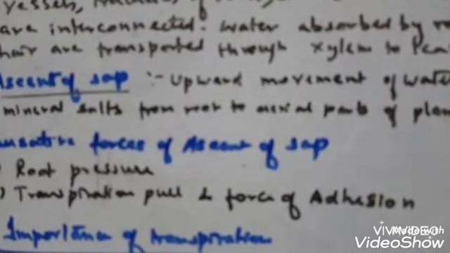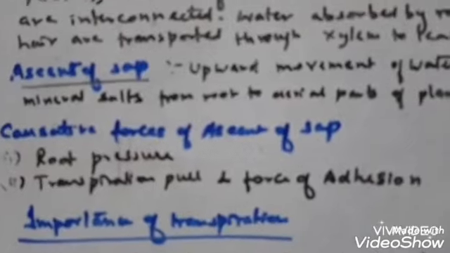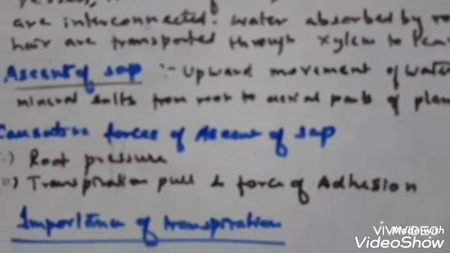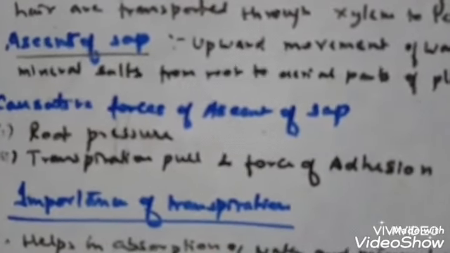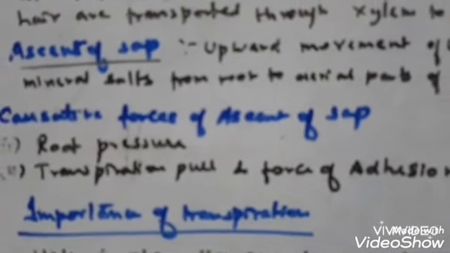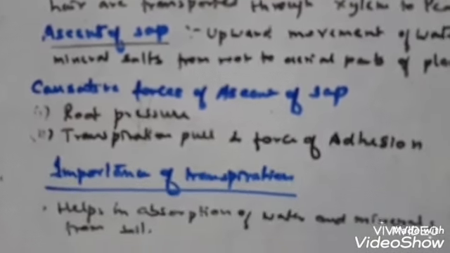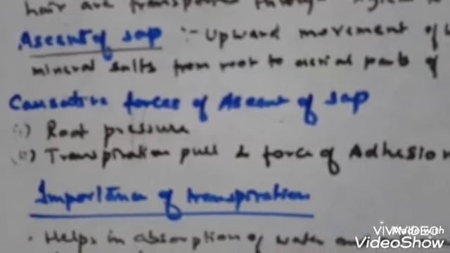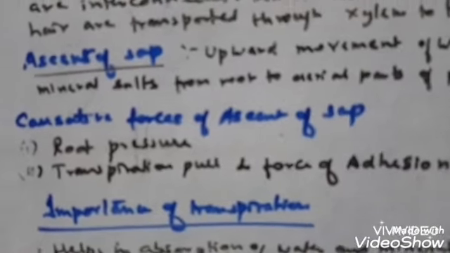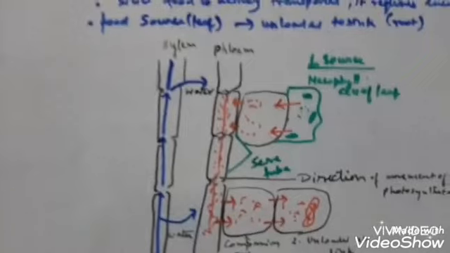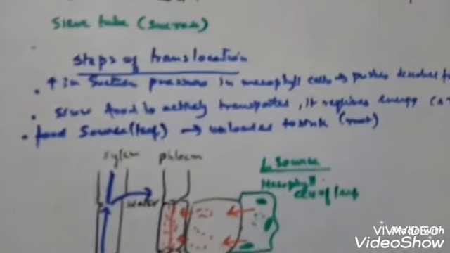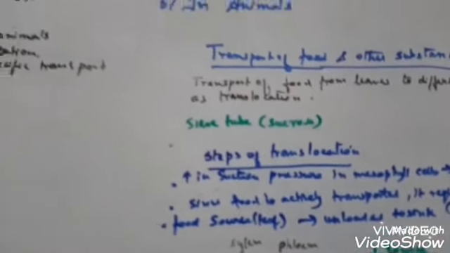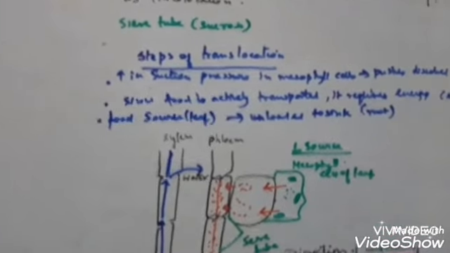Now what is transpiration pull? There is a steady movement of water from the soil into the xylem of the root. These xylem vessels continuously take a large amount of water in a continuous column from the root tip to the mesophyll cells of the leaves. You can see here I have drawn a diagram that explains the translocation part that I am going to describe.